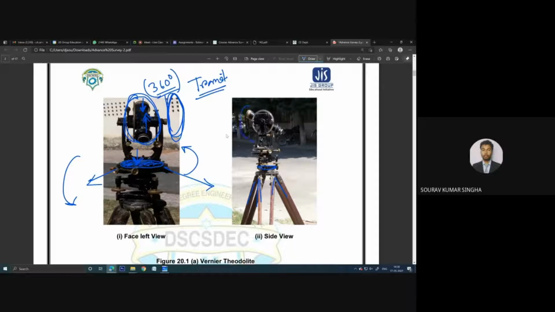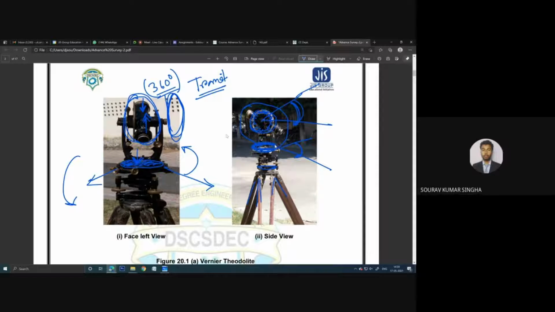You can see in this side view, it is something like this, and here the scale is provided on this circle. The same circle is present in the lower portion as well. So in the lower circle you are able to determine the horizontal angle, and in this top circle where the telescope is present, here you can take the vertical angle.